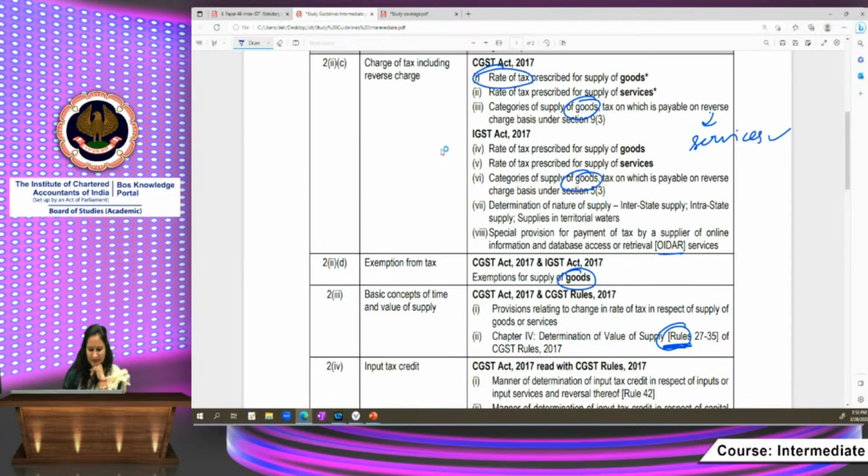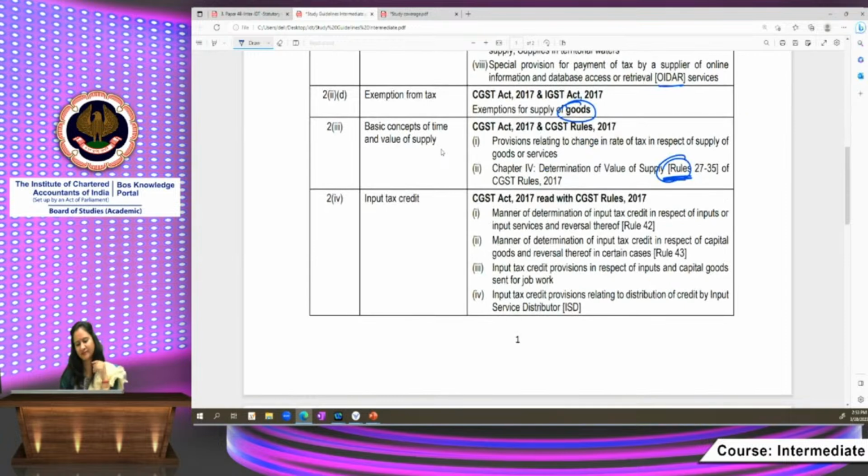Then input tax credit, CGST Act read with CGST Rules. Manner of determination of input tax credit in respect of inputs or input services and reversal thereof, and manner of determination of ITC in respect of capital goods and reversal thereof.